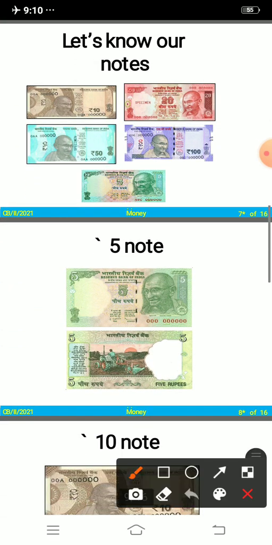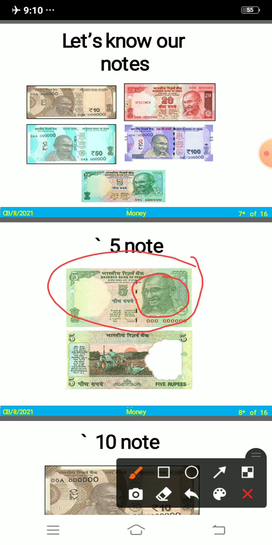So here you can see it. Okay, 5 rupee note. Children, can you tell me who is this? Who is this man on the note? Can you tell me? Because we also learnt a lesson, right? It was Bapu's chappal. Yes. So who is he? He is Mahatma Gandhi. Right. Who is he? He is the father of the nation. So his photo is there on all the notes.